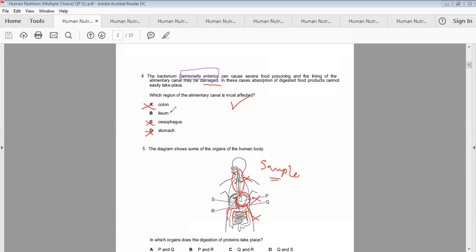Now the last one is the ileum. Yes, ileum is present in the small intestine, and it has the villi structure which takes part in absorption. So the correct answer for this MCQ is the ileum.